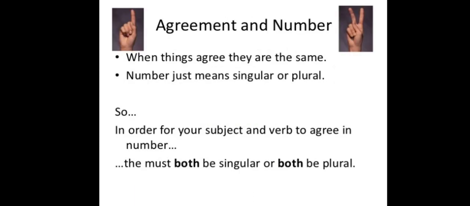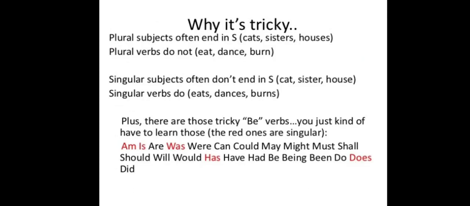Now, agreement and number. When things agree, they are the same. Number just means singular or plural. So, in order for your subject and verb to agree in number, they must both be singular or both be plural. So what is tricky here? Plural subjects often end in s. For example, cats, sisters, houses. Plural verbs do not end with s. For example, eat, dance, burn.